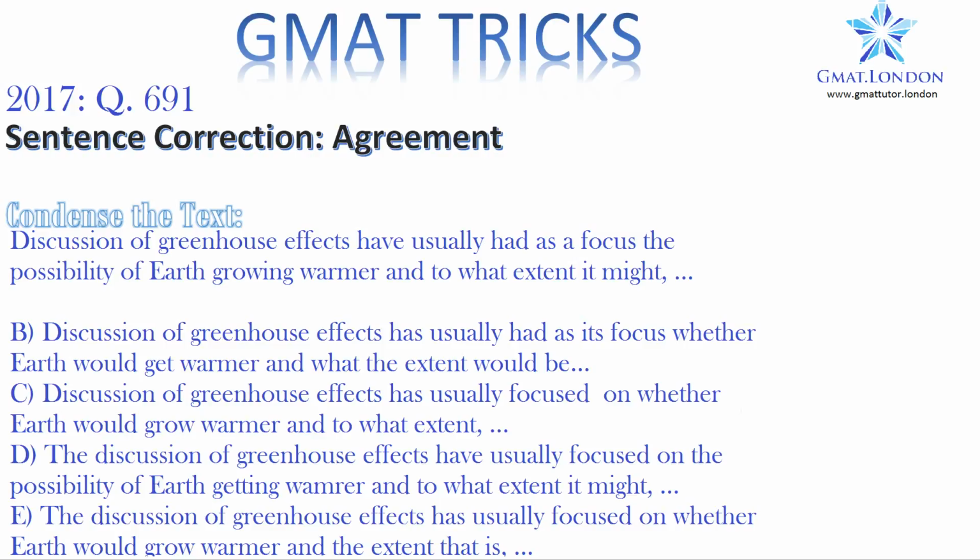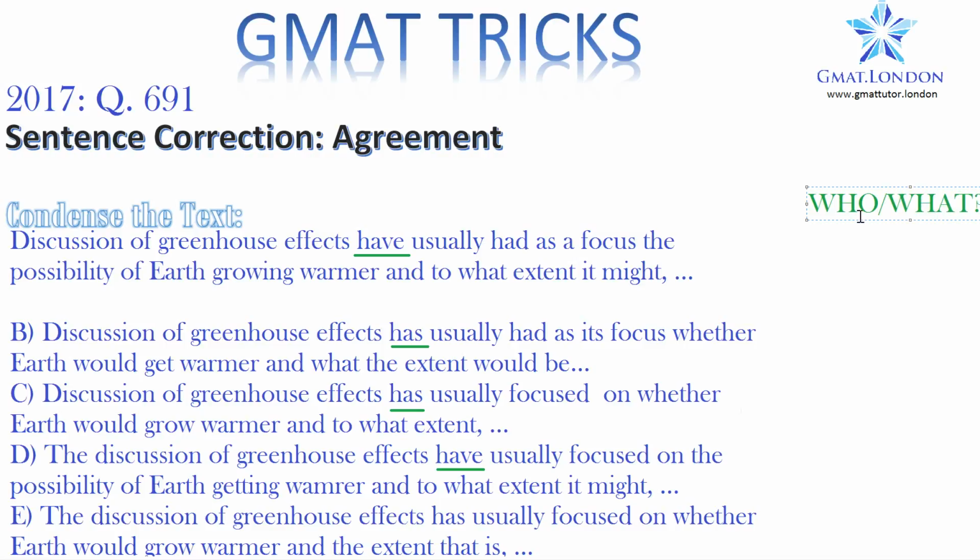The first difference that I can spot, it's quite a big one, is should we have or should we have has? Notice a few of the options have this choice as well. So this has, D has have. Again, to find out if something agrees, we need to know what the subject of the sentence is. So what have usually had as a focus? Who or what are we talking about?